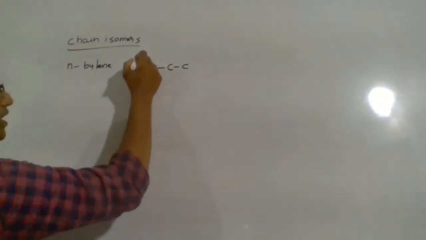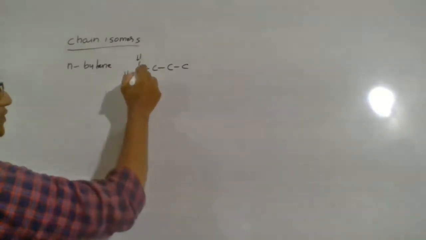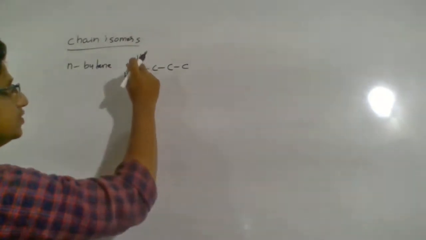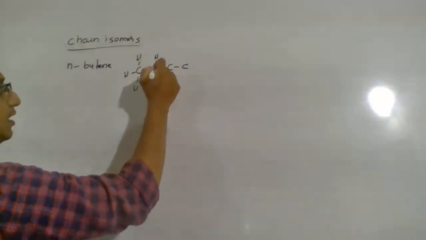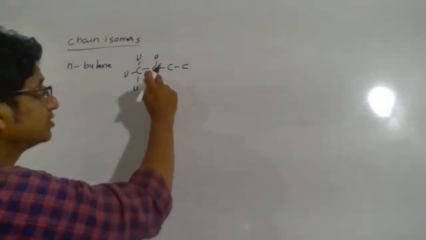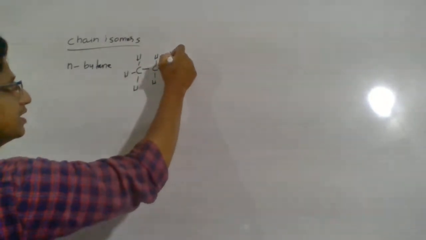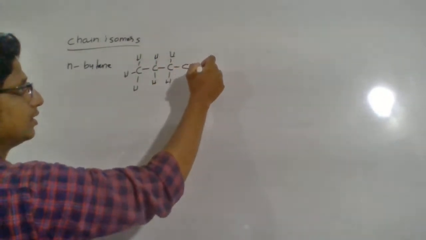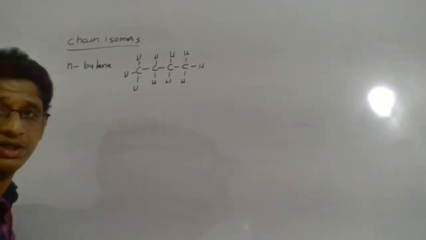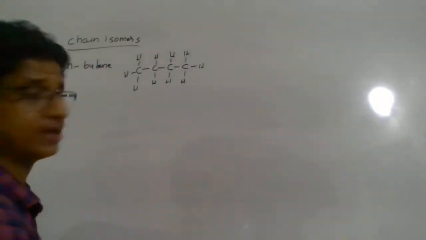Carbon has a valency of 4, so the rest of the valency has to be satisfied by hydrogen. So CH3 will be there. Then here only 2 hydrogens are required because 2 valencies are already used. Next again 2 hydrogens. Then here 3 hydrogens are required. So this is normal n-butane, right?